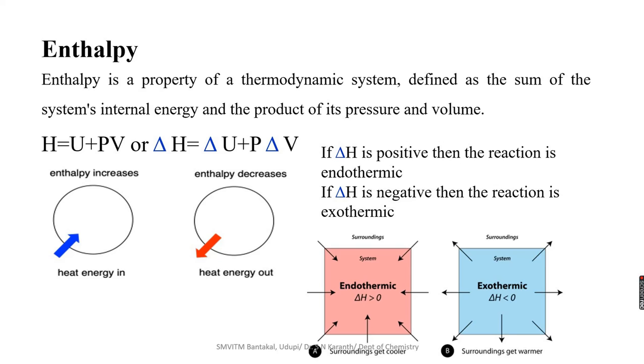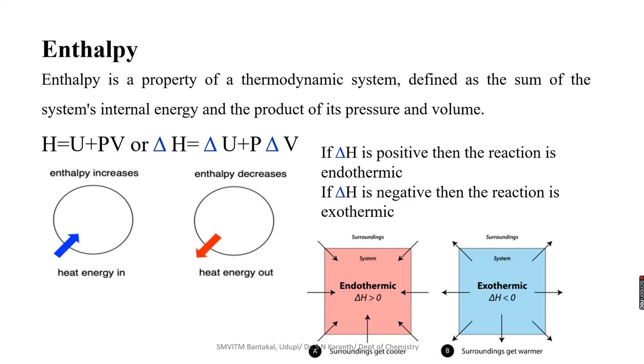If a reaction takes place, usually either heat energy is evolved or heat energy is absorbed. So we usually consider the system and the surrounding. Heat energy may be absorbed by the system from the surrounding, or the system may give heat energy to the surrounding. Based on this, we consider exothermic reaction and endothermic reaction. In endothermic reactions, the system absorbs heat energy from the surrounding, whereas in exothermic reactions, the system gives out heat energy to the surrounding.